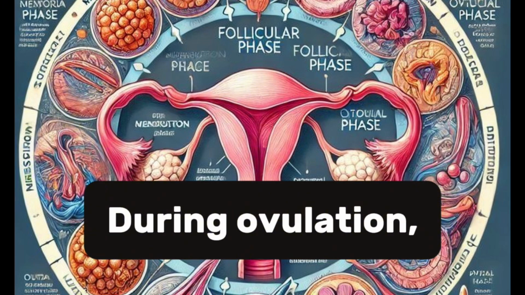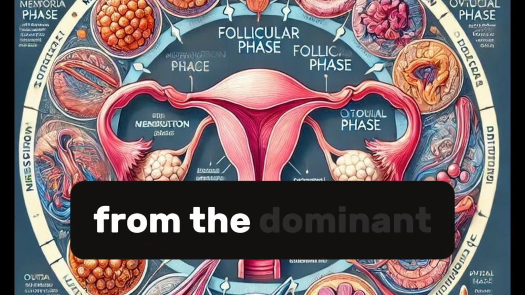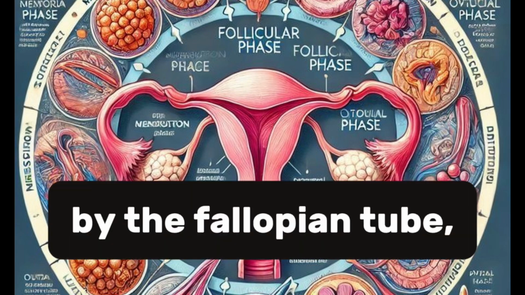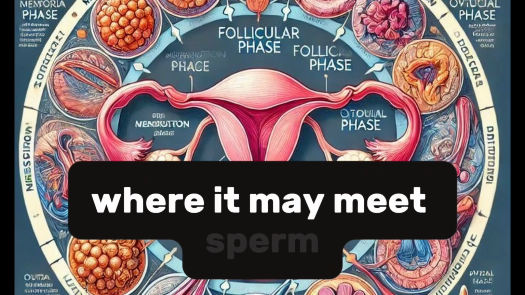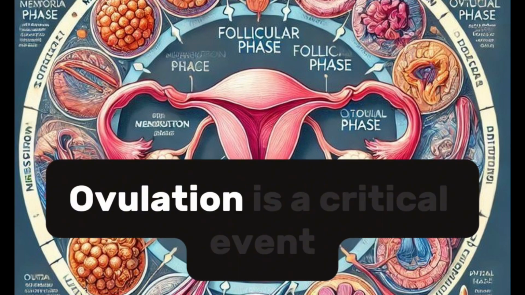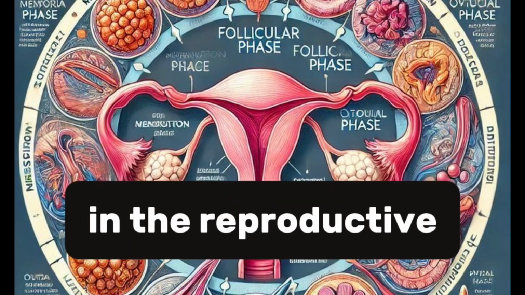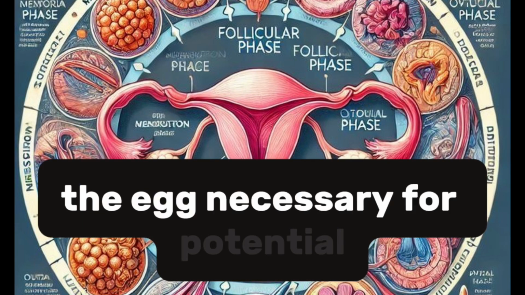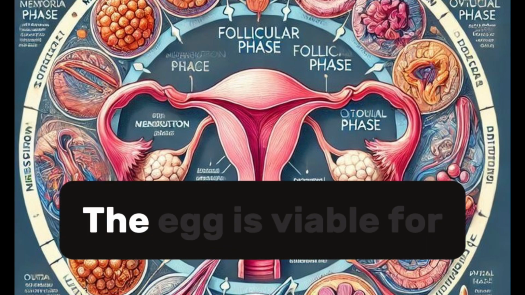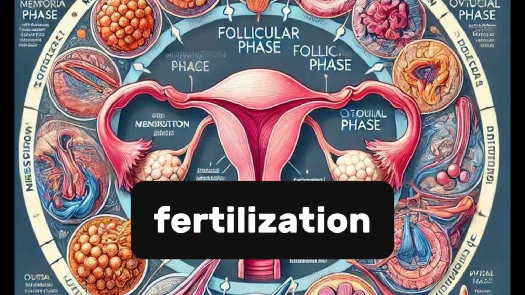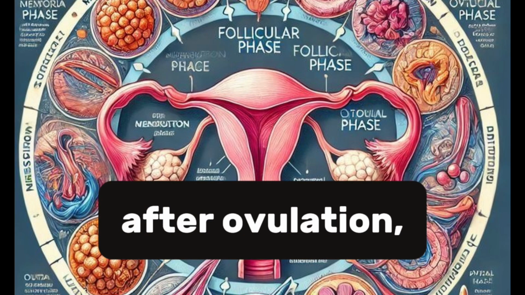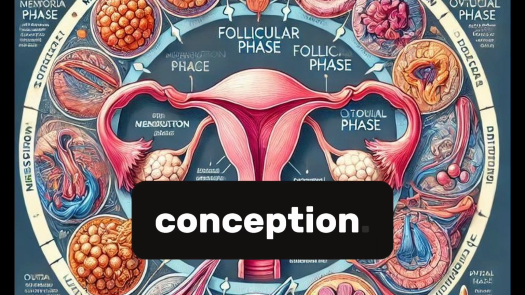During ovulation, the mature egg is released from the dominant follicle in the ovary and is captured by the fallopian tube, where it may meet sperm for fertilization. Ovulation is a critical event in the reproductive cycle because it provides the egg necessary for potential fertilization. The egg is viable for fertilization for about 12 to 24 hours after ovulation, so timing is crucial for conception.